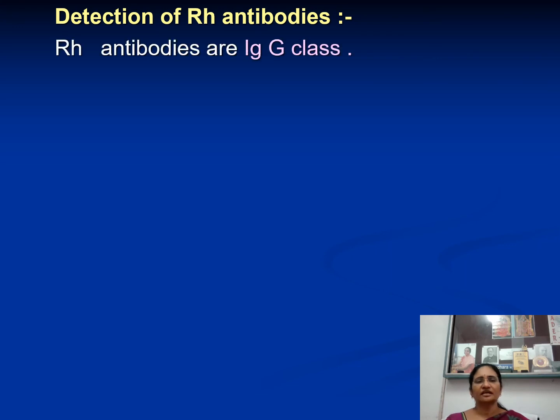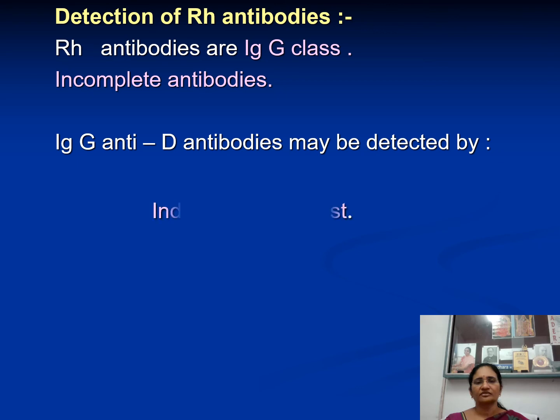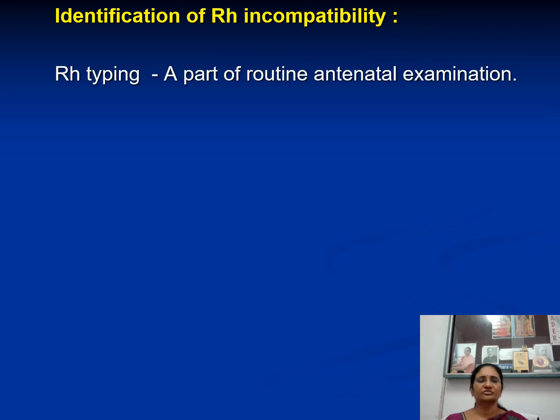Problem is only for 50%. And then how to detect these Rh antibodies in the mother? They are IgG variety, they are incomplete antibodies, so they can be detected by Coombs test, indirect Coombs test. What is Coombs test? You know, I need not tell once again.